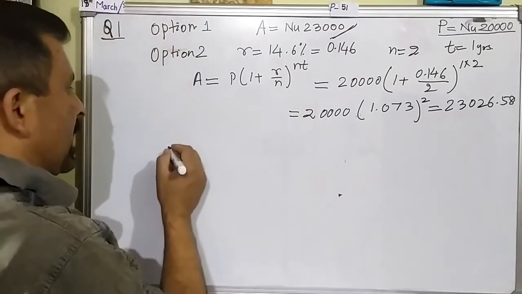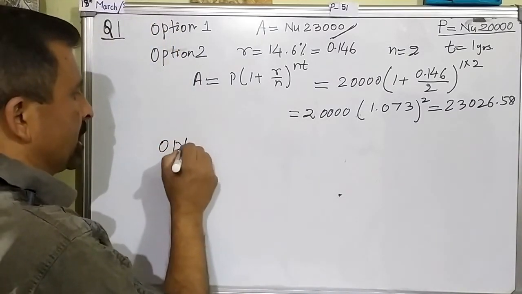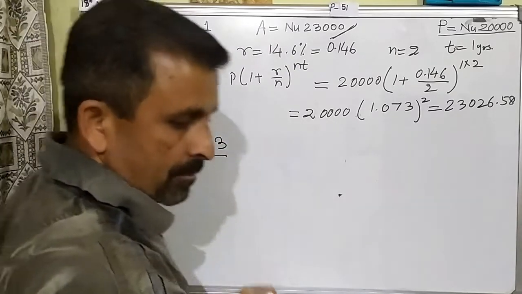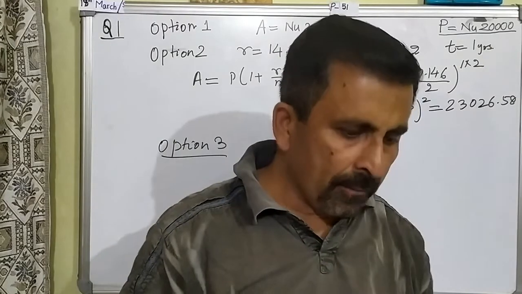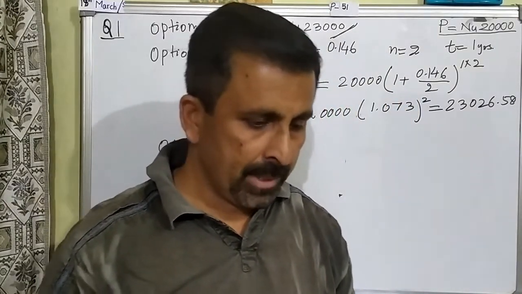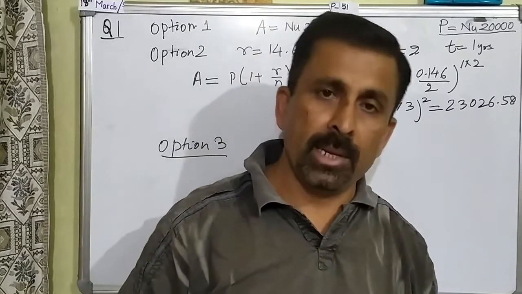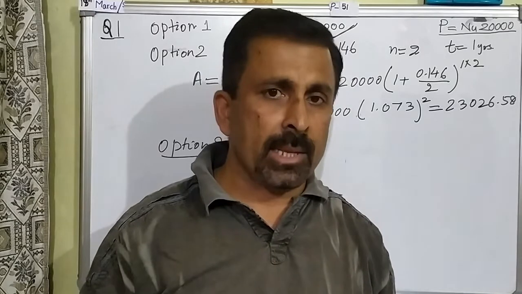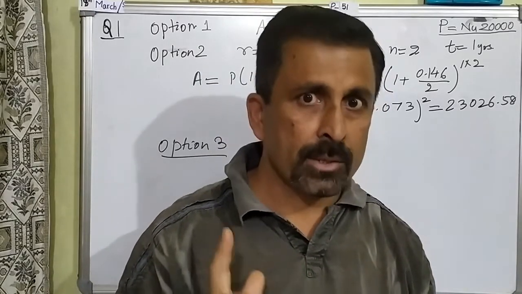Next, the last one is option 3. According to this option, the question says to pay off the loan at the end of 1 year at an interest rate of 14% per annum compounded monthly. When it is compounded monthly, what could be the frequency? 12.